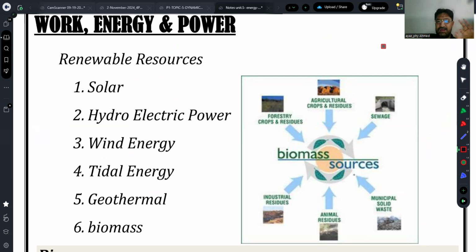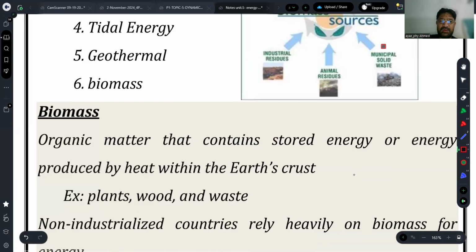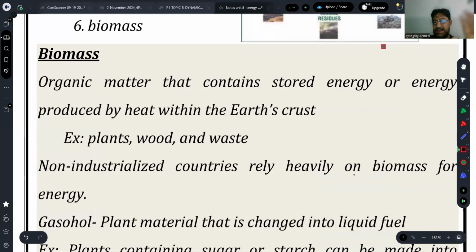Then tidal energy, then geothermal energy, then biomass. These are six main renewable energy resources. Just keep these 6 points in your mind. And what are renewable? Solar, hydro, wind, tidal, and geothermal and biomass. So these all are your renewable energy resources. In all of them, I will explain one by one.